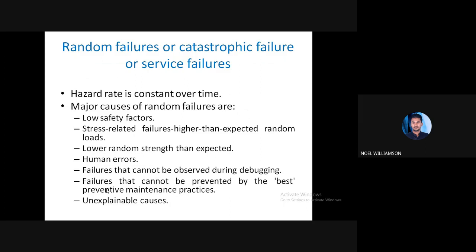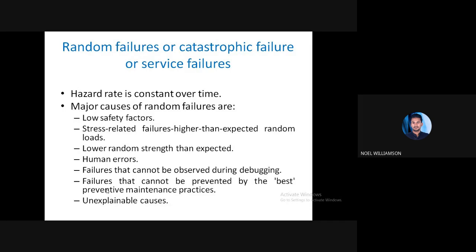There we can say there is a constant level. That means there are no other failures occurring, and all the failures that occur are due to catastrophic failure, that means unpredictable. So if any unpredictable failure occurs, then only the component will fail.